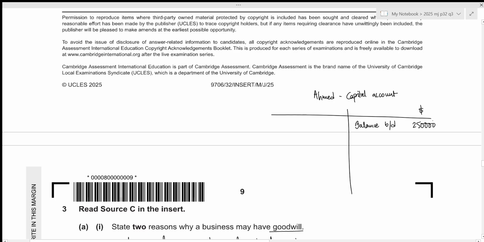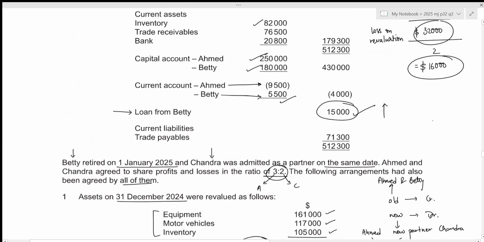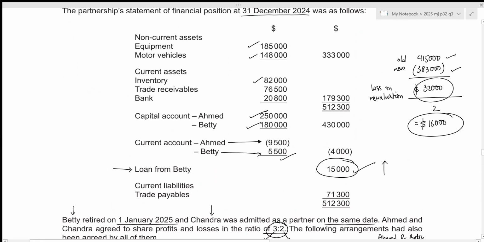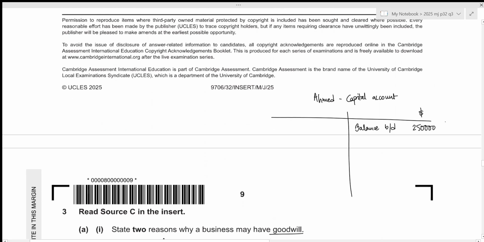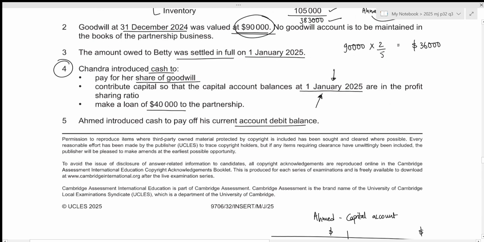Then we've already calculated the loss on revaluation. That is to be shared by Ahmed and Betty equally. So that is 16,000 for Ahmed. That will appear on the debit side because it will reduce the capital balance. So this is loss on revaluation. Then we need goodwill old ratio. Old ratio was just half.